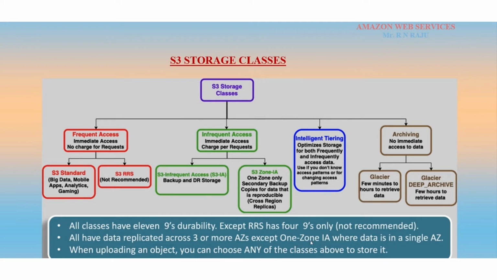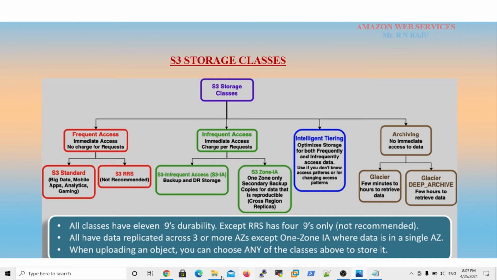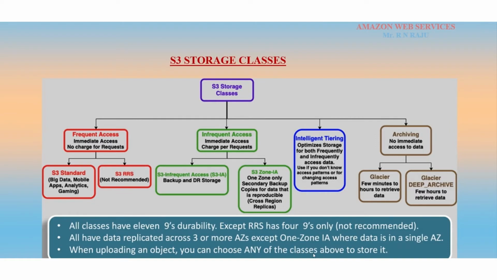This is also one more important point. If you select any storage class, almost all classes support replication to 3 or more availability zones, except the One Zone IA class. With One Zone IA, your data is available in only one zone, and the data is not replicated to multiple availability zones. All have data replicated across 3 or more availability zones except One Zone IA, where data is in a single availability zone. And when uploading an object, you can choose any of the classes to store it.